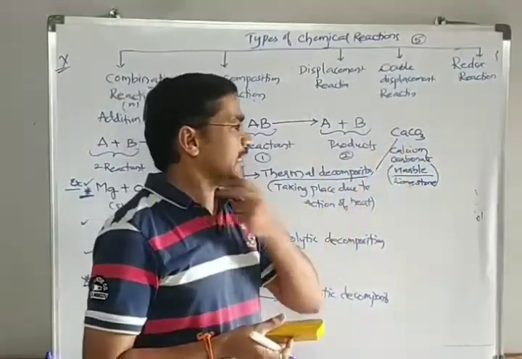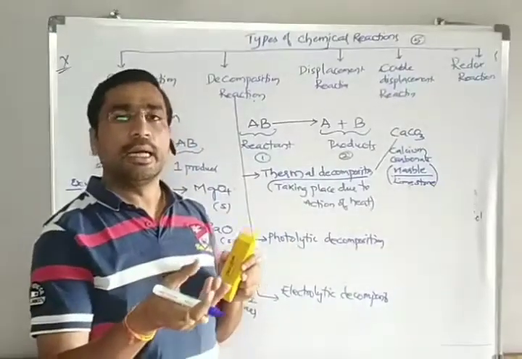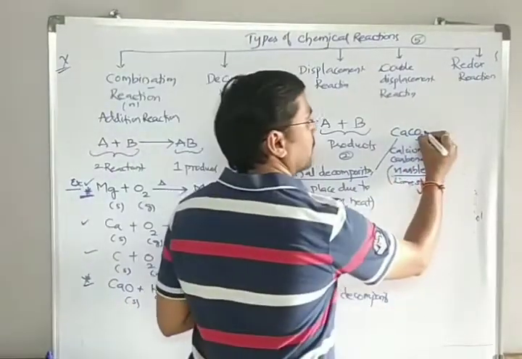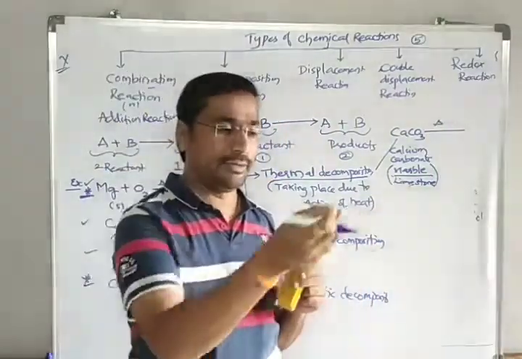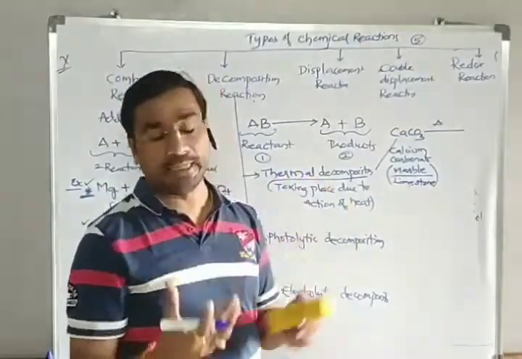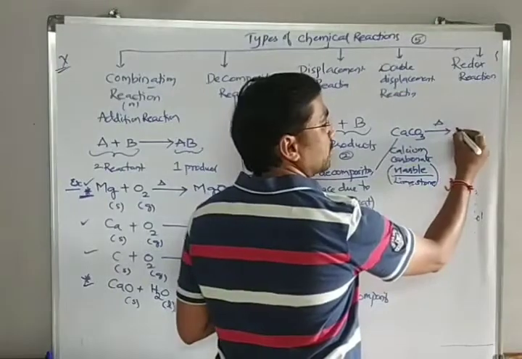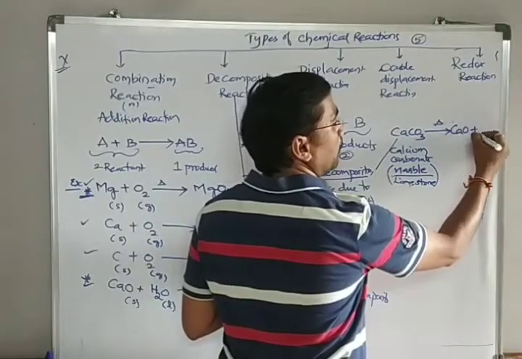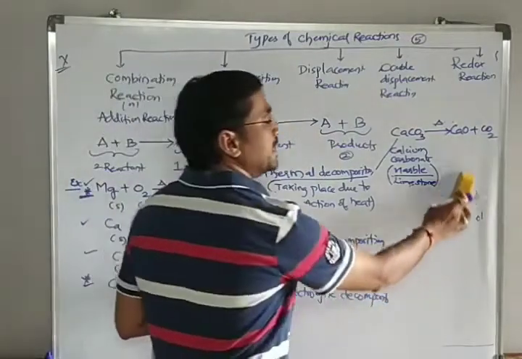So the calcium carbonate, when you heat this in a furnace, not directly on a stove, it requires extreme high temperature. When you heat it, the calcium carbonate divides to give rise to CaO plus CO2.